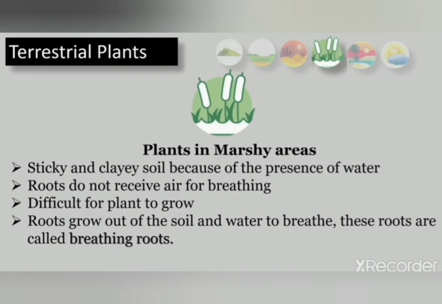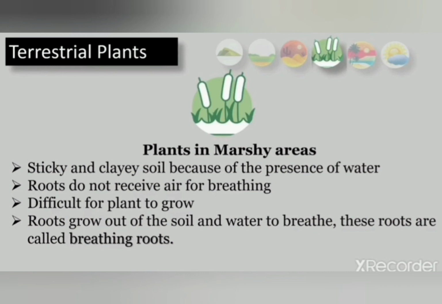And there it is very difficult for the plants to grow, but we can say that the plants have adjusted themselves in that place. The roots grow out of the soil and water to breathe, and these roots are known as breathing roots. For example, mangrove trees. Such trees can be seen in places such as Sundarbans.